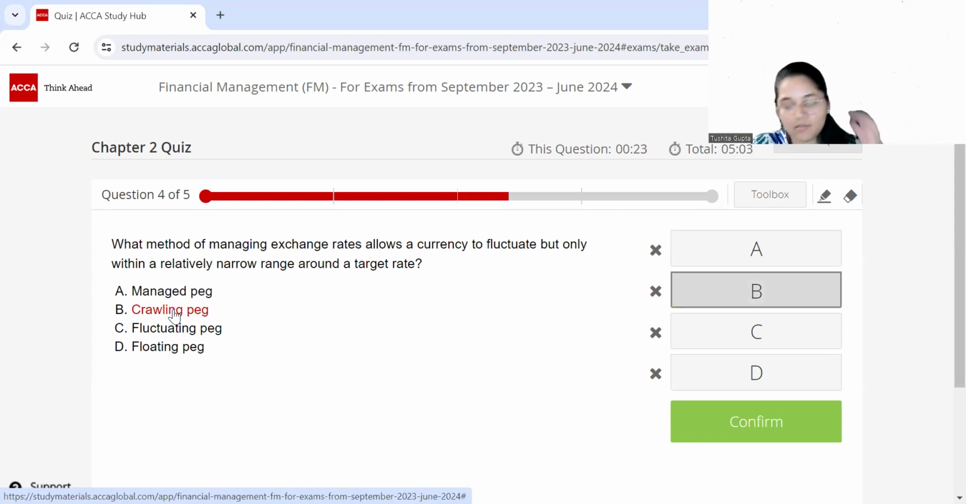What happens in this sort of an exchange rate system is that a range has been set for the foreign exchange rate. If the rate is, let's suppose, 84, it will be allowed to fluctuate between 80 and 88, and as soon as it goes beyond that, the central bank is going to intervene and bring it back into the range. So this is what crawling peg talks about.